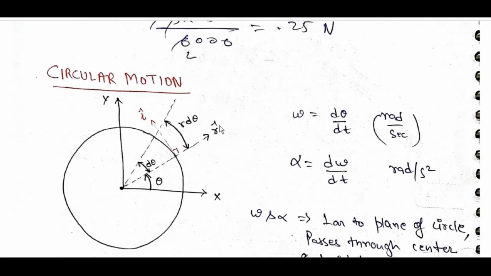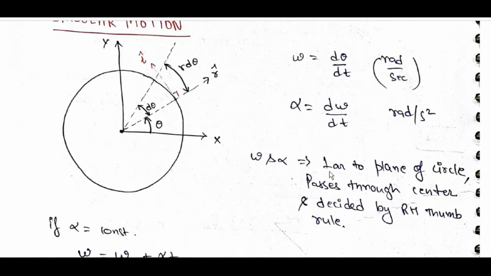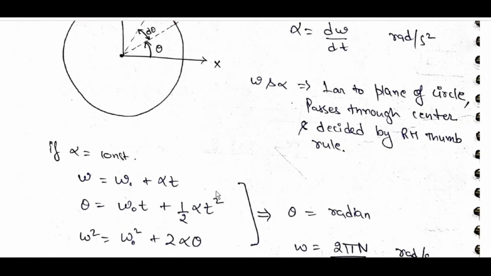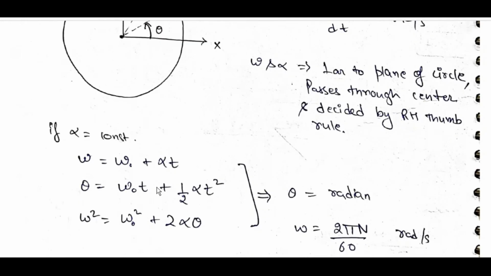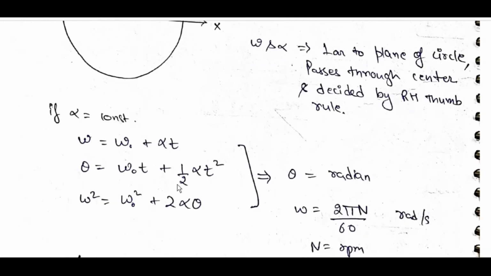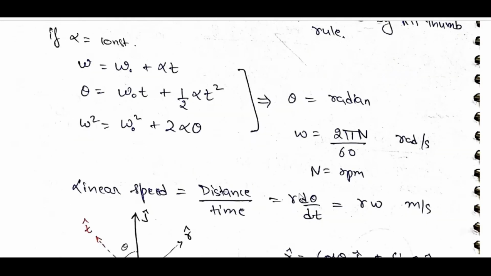Circular motion: omega is equal to d theta by dt radians per second. Alpha is equal to d omega by dt radian per second square. Omega and alpha are perpendicular to the plane of the circle, pass through the center, and are decided by the right hand thumb rule. If alpha is constant, omega is equal to omega naught plus alpha t, theta is equal to omega naught t plus half alpha t square, omega square is equal to omega naught square plus 2 alpha theta. Theta is in radians.